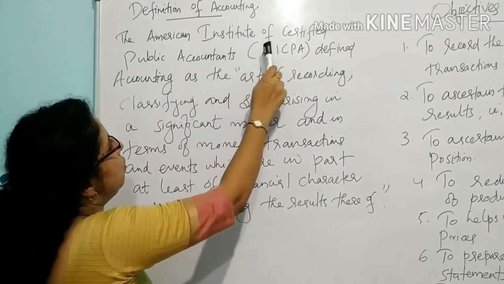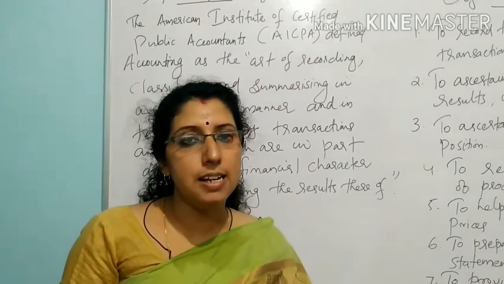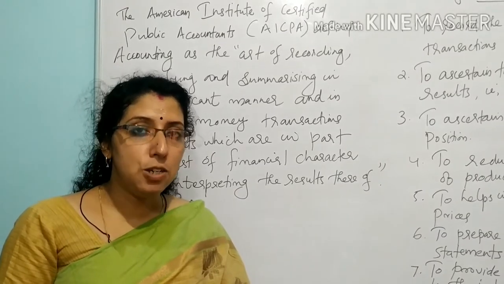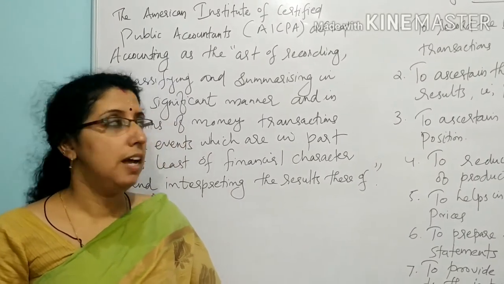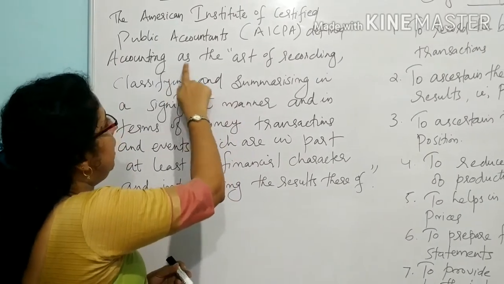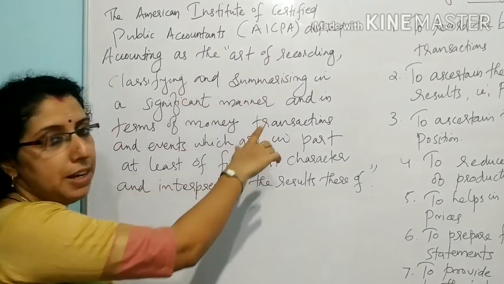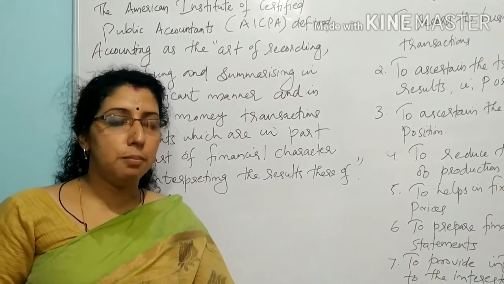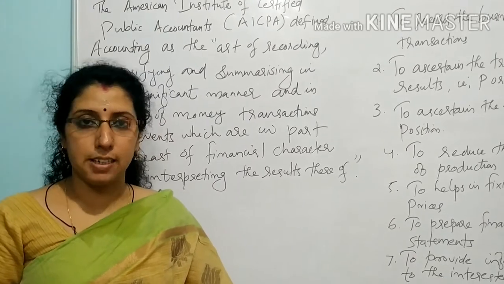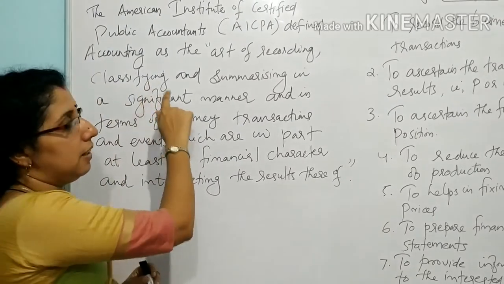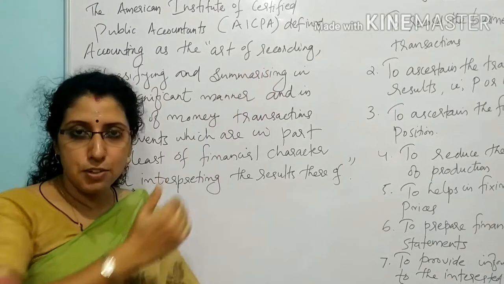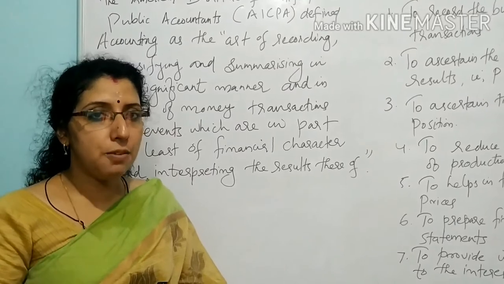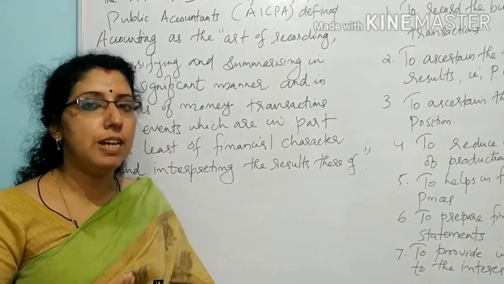The American Institute of Certified Public Accountants, AICPA, gave the definition of accounting. This definition was: accounting is the art of recording, classifying and summarizing. Recording here means recording various business transactions. Then classifying. After recording various business transactions, according to the characteristics of a transaction, we should classify those transactions by preparing various ledger accounts.